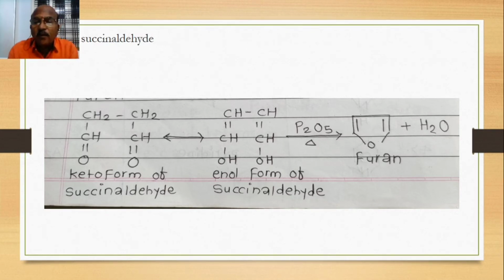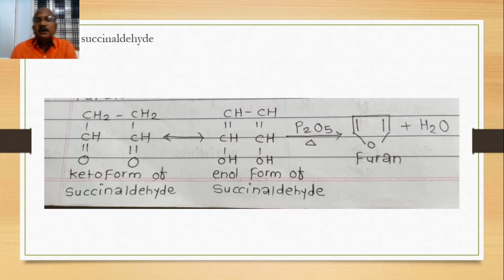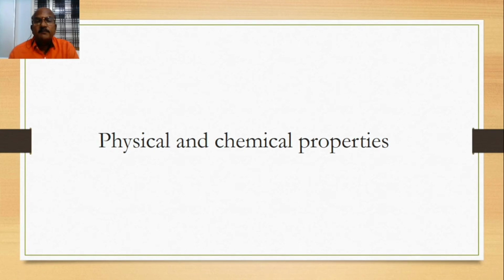This enol form of succinaldehyde is heated with phosphorus pentoxide, P2O5. There will be formation of furan. This is the second method for furan. We discussed two methods of preparation: first from mucic acid and second from succinaldehyde.